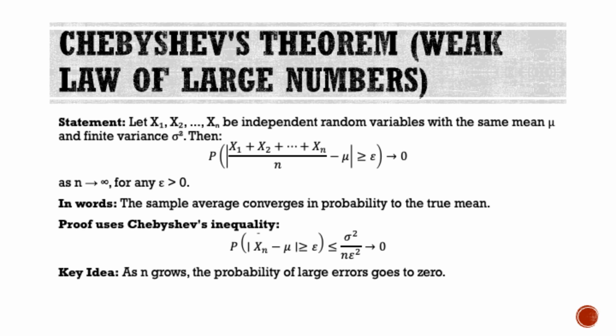The proof uses Chebyshev's inequality applied to the sample average. The variance of the sample average is sigma squared divided by n, so the bound becomes sigma squared divided by n times epsilon squared, which approaches 0 as n grows. This is a powerful result. It tells us that with enough data, we can estimate the true mean with arbitrary accuracy. The probability of a large error becomes vanishingly small as the sample size increases.